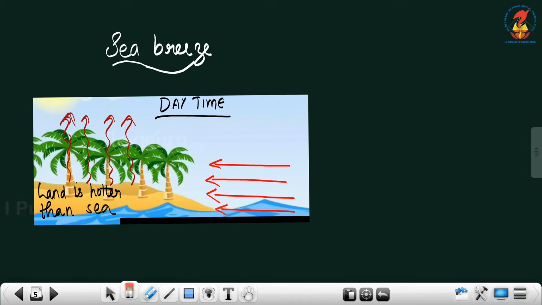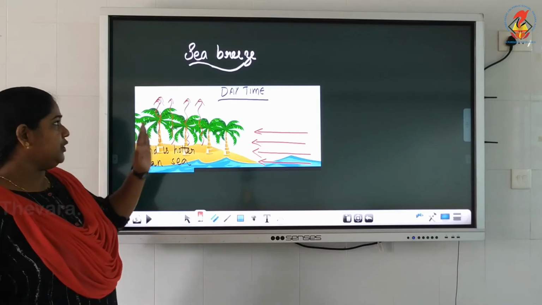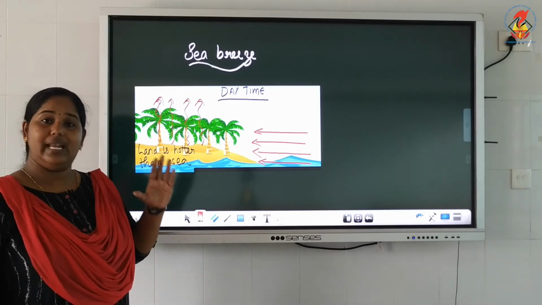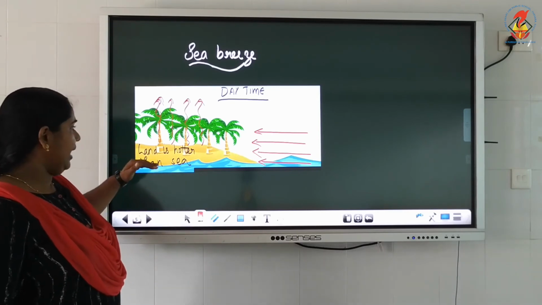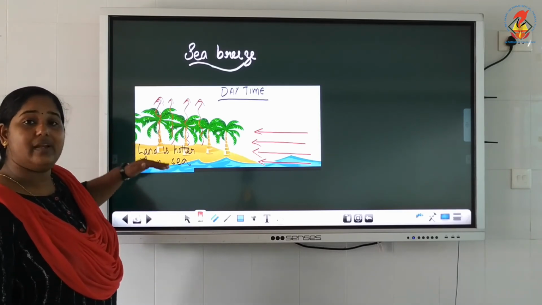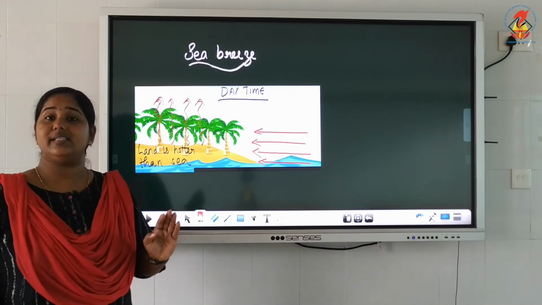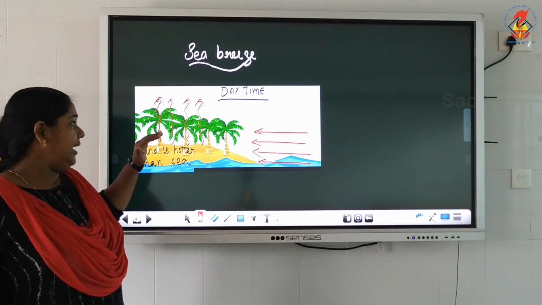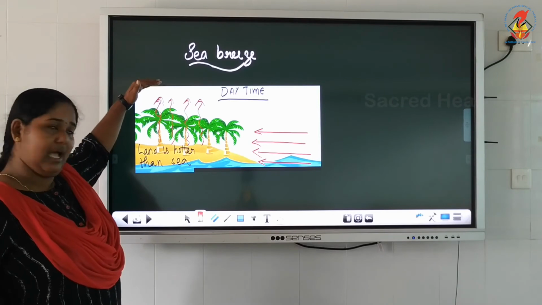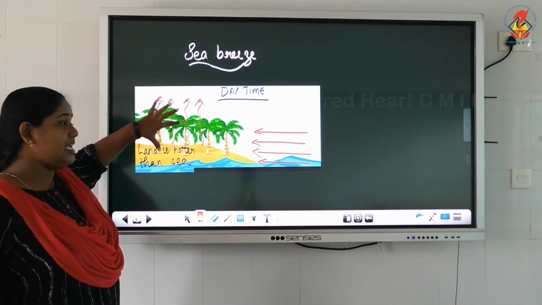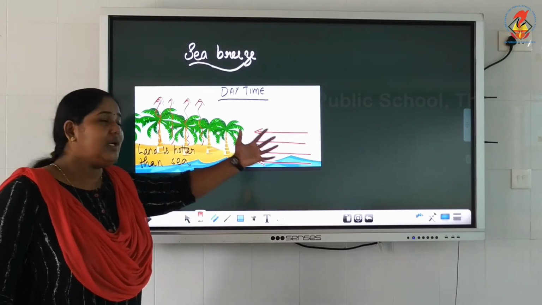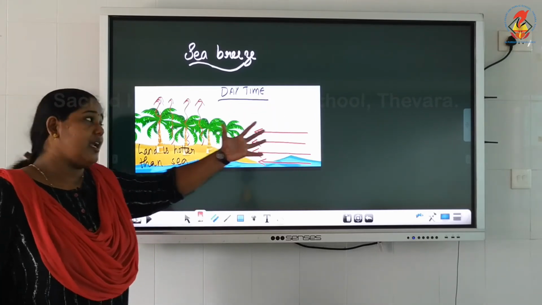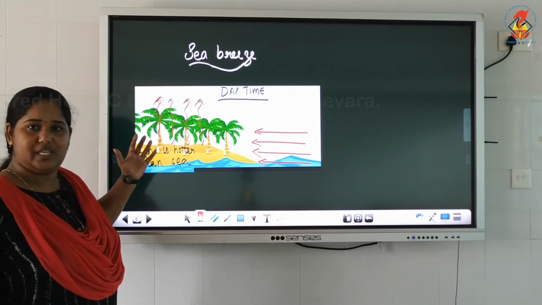Let us take a look at sea breeze first because it happens in the day. During daytime, I told you the land or the sand gets heated up faster. So the air above the land will be hot, and it rises up because hot air is lighter. When the air above the land rises up, this space remains vacant. We cannot keep it vacant. So what happens? The cooler air from the sea rushes to take this vacant space.